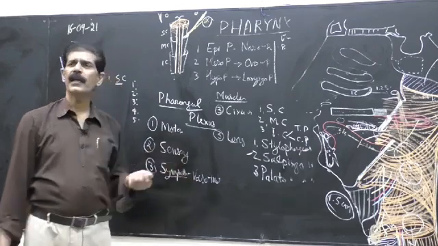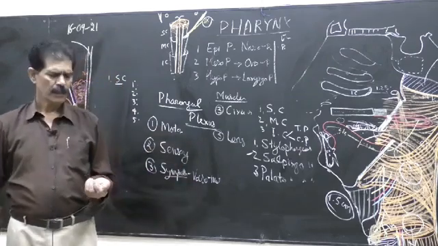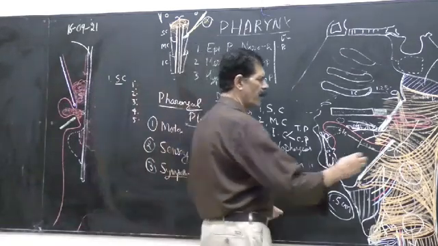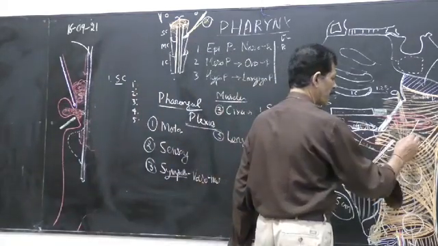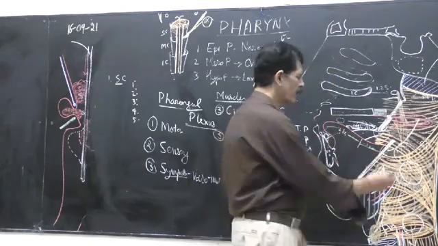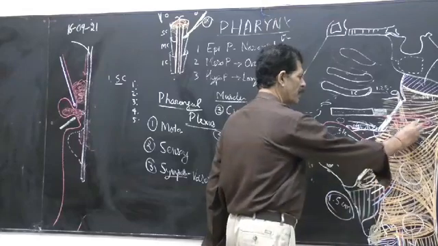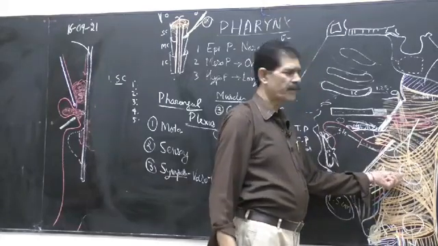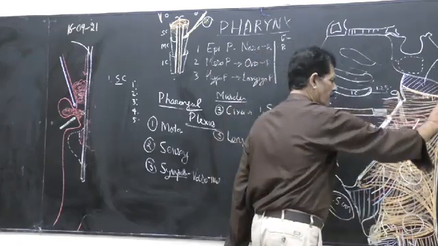So motor fibers, they are derived from the 9th, 10th and 11th nerve. We already know from the jugular foramen, the 9th nerve is coming. Its name is glossopharyngeal. So after giving the glossal or the tongue branch, it gives the pharyngeal branch and contributes to the pharyngeal plexus. Then comes the vagus nerve.